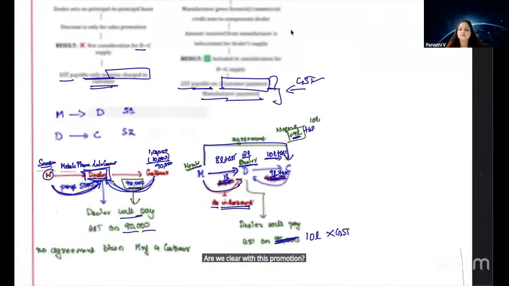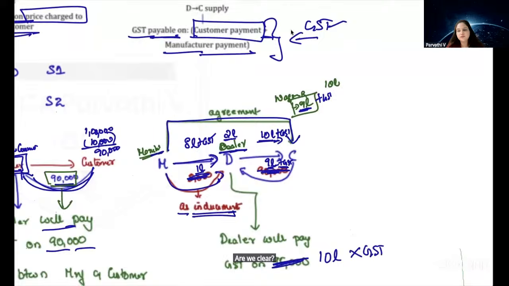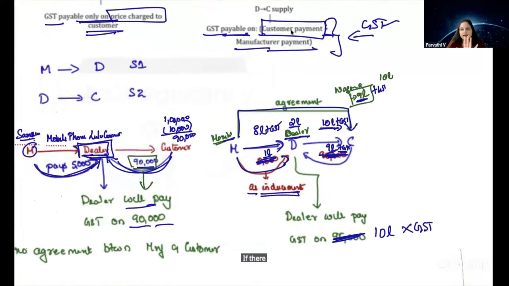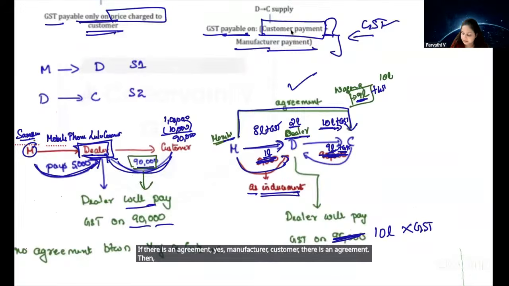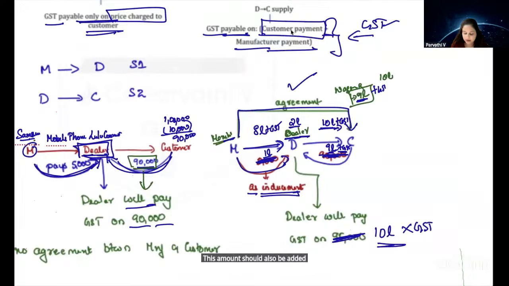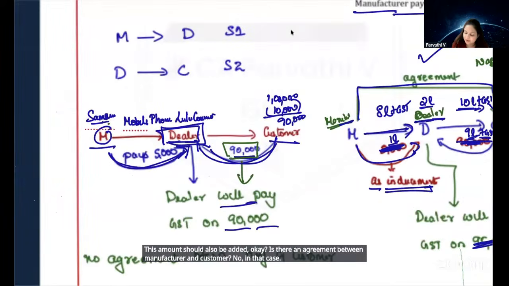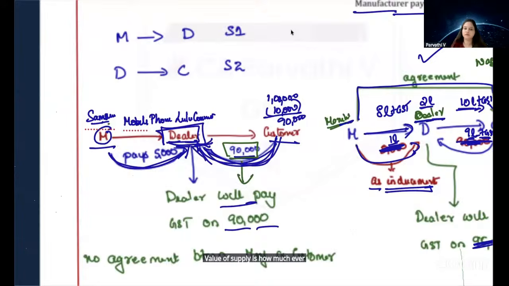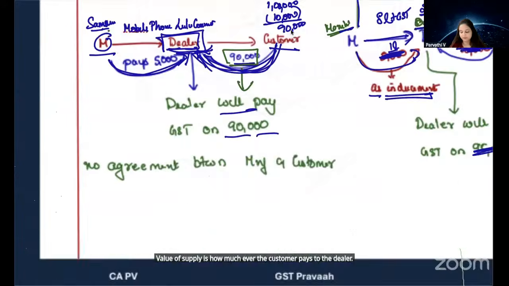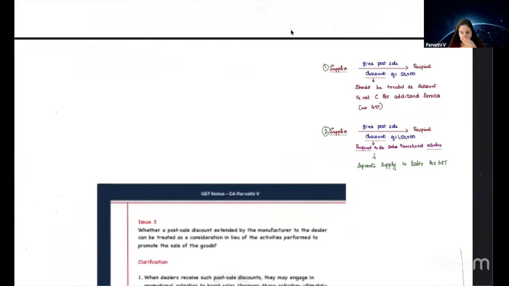Are we clear with this provision? Are we clear? Can I get a yes or no? If there is an agreement between manufacturer and customer, then this amount should also be added. Is there an agreement between manufacturer and customer? No. In that case, the value of supply is however much the customer pays to the dealer. Clear, Anna? Is it clear?